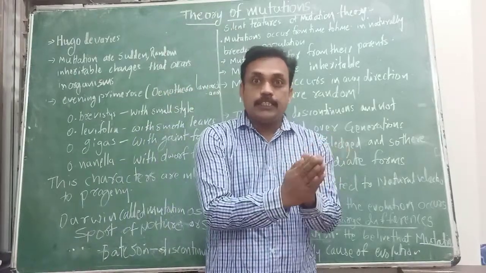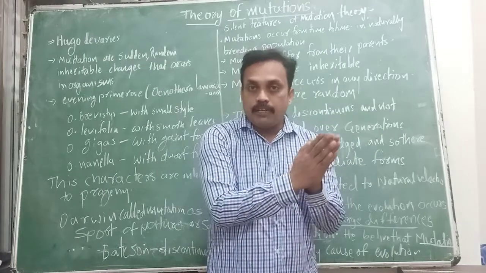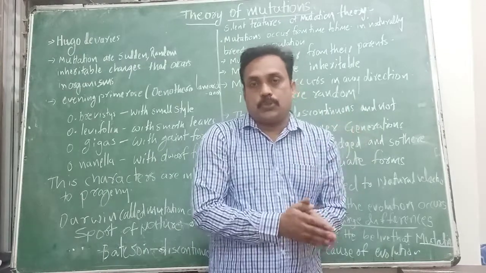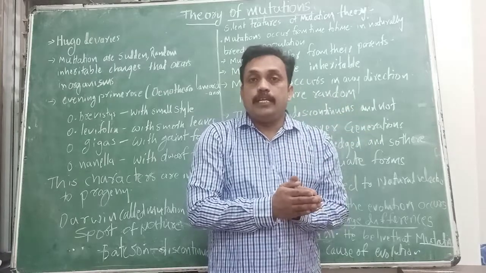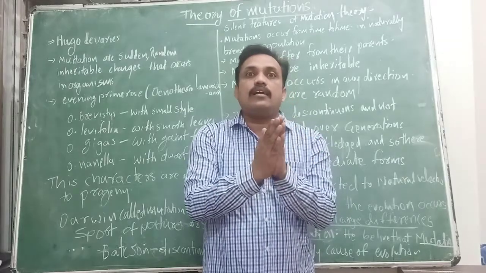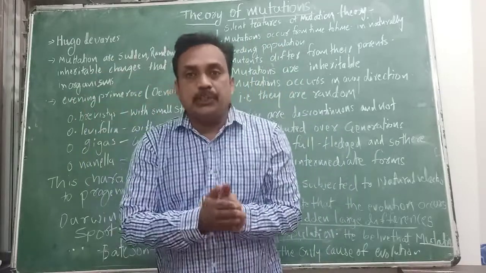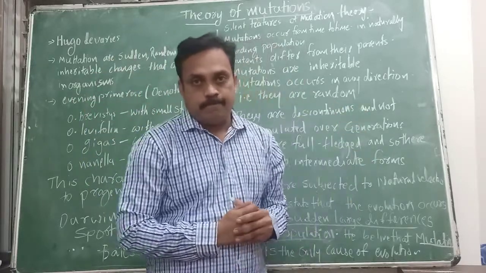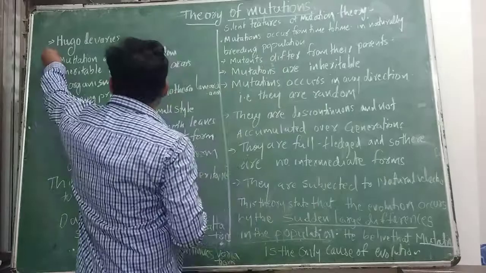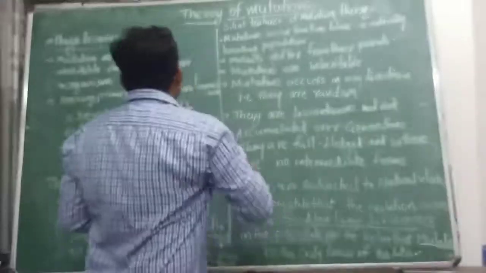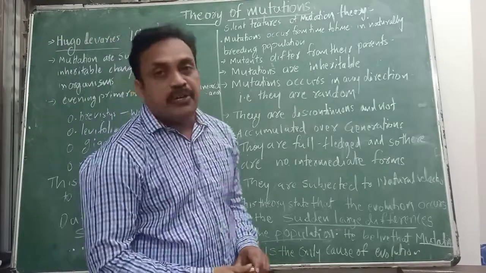Whatever changes occur in a DNA, in a chromosome, or in a gene, those changes are inheritable. Those changes are the cause of evolution as per Hugo de Vries. The scientist's name is Hugo de Vries. In 1901, he proposed the theory of mutations.